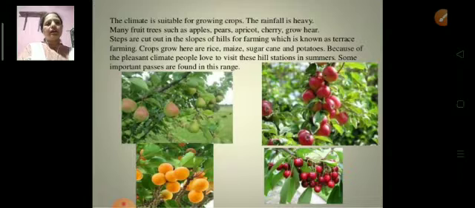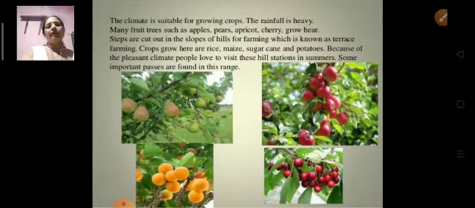Steps are cut out of the slopes of hills for farming, which is known as terrace farming. Crops grown here are rice, maize, sugar cane, and potatoes. Because of the pleasant climate, people love to visit these hill stations in summer.